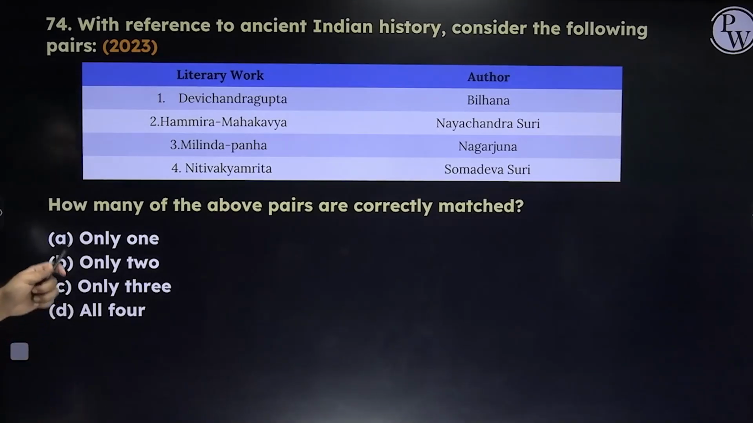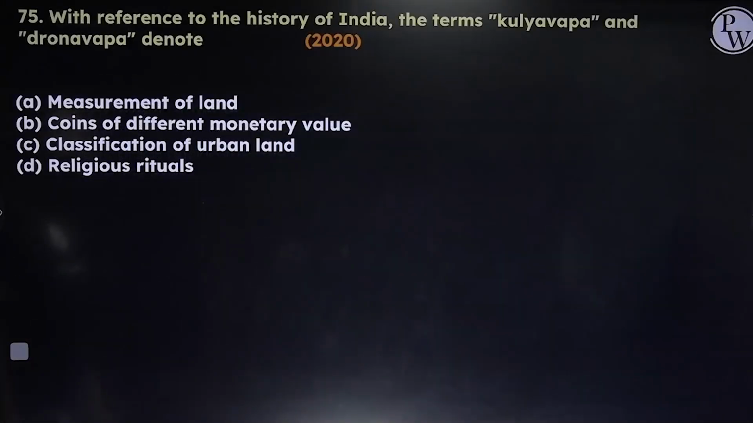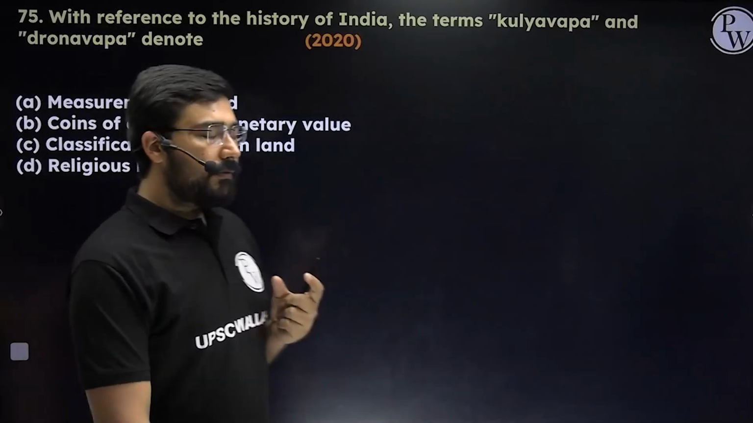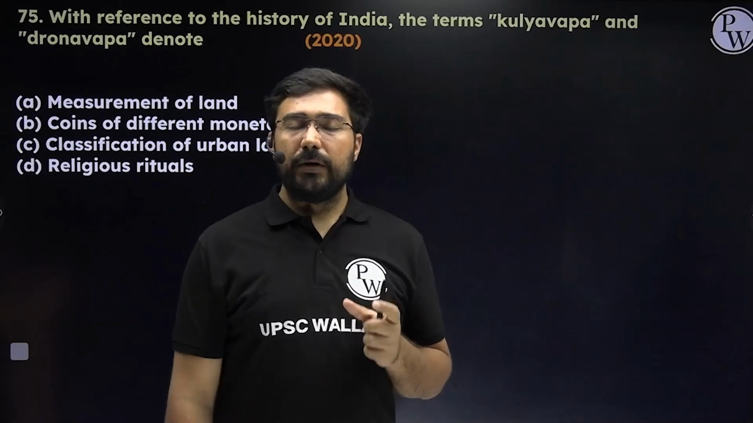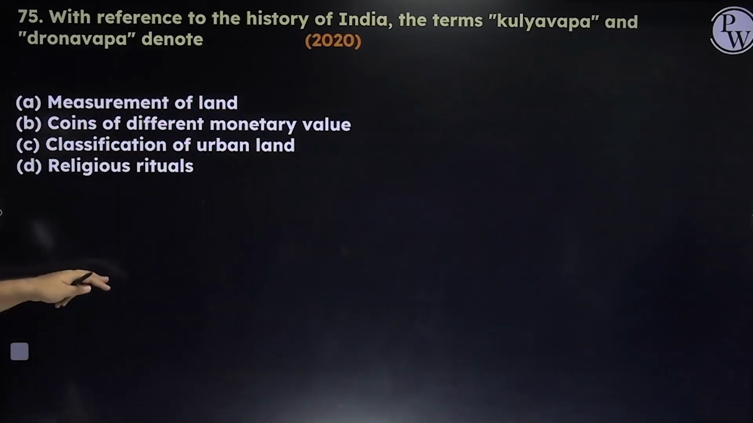Second and fourth are correct, one and third are incorrect. Third one is easy to get, but the first one is a little bit difficult because many of us do not remember. But please, please, please focus on literature. Answer is B. Next, with reference to history of India, the terms Kulyavappa and Dronavappa. The Vappa word in the region of Bengal, it is used for measurement. These are the words for the measurement. So answer is A, measurement of land.